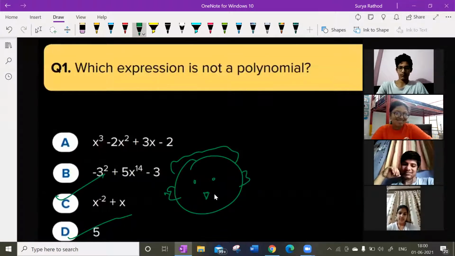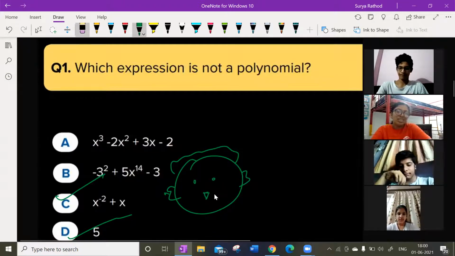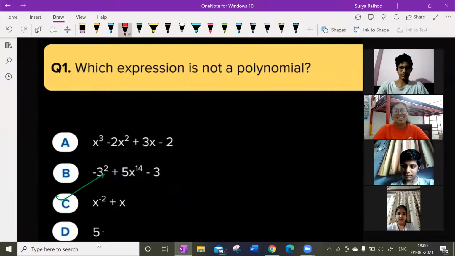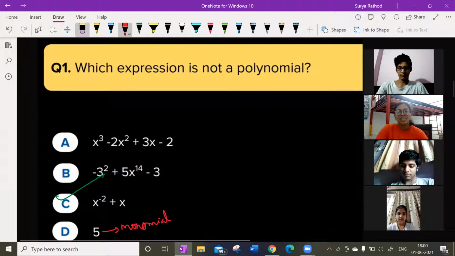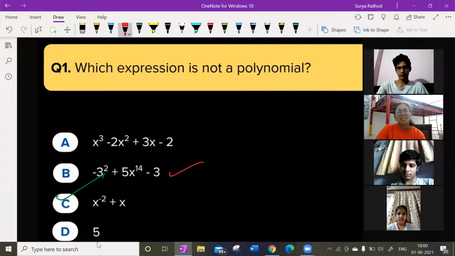Phi is a polynomial. Phi is a monomial, right? Phi is a term. So D cannot be the answer. Sir, B is not. Oh, it is a polynomial. Why? It is a polynomial. None of the variables has a negative power or root, right? There is only one power here.